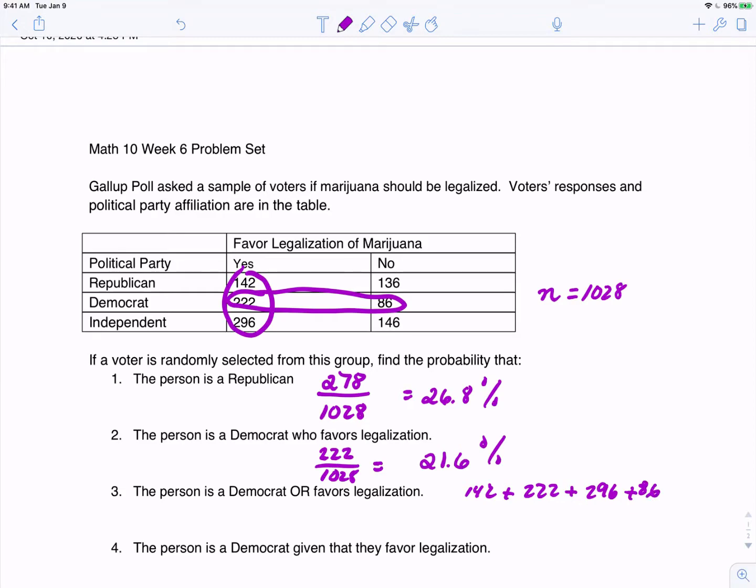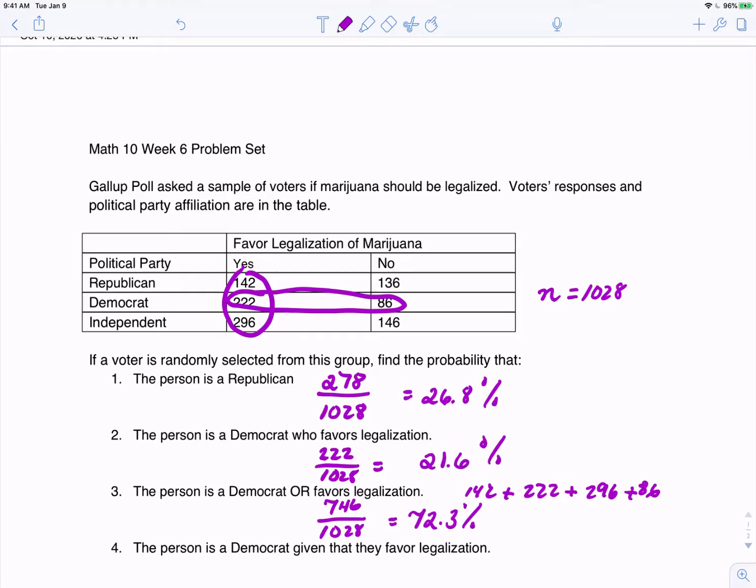All those people, those four groups, are either a Democrat or they favor legalization, or it could be both. That gives us a total of 746 people out of the entire group. So 746 divided by 1,028 gives us 72.3%.